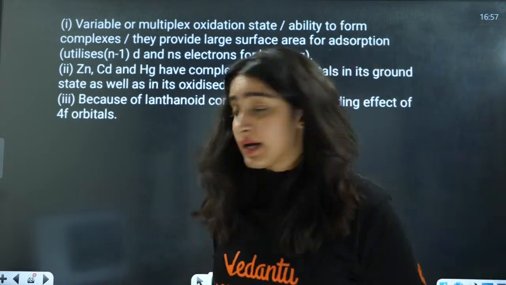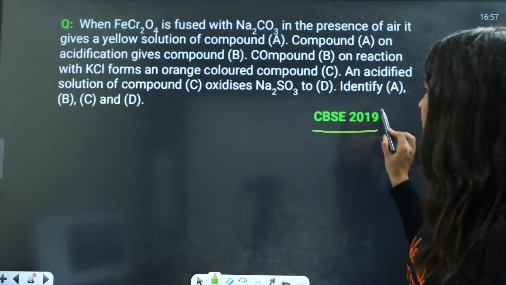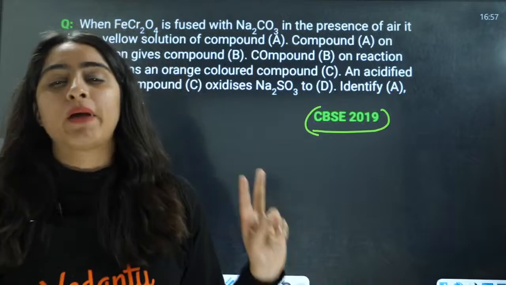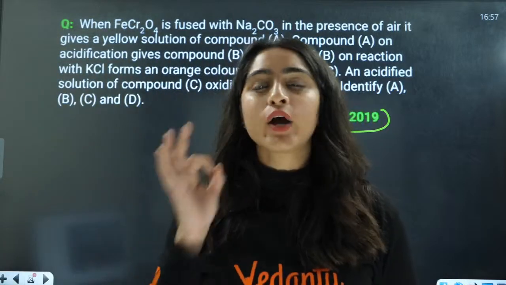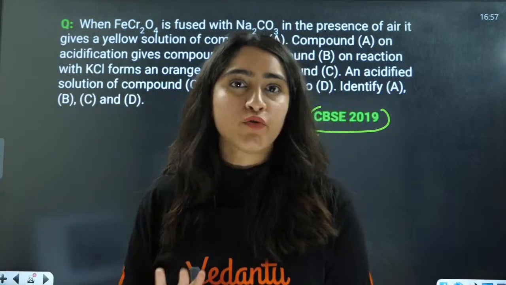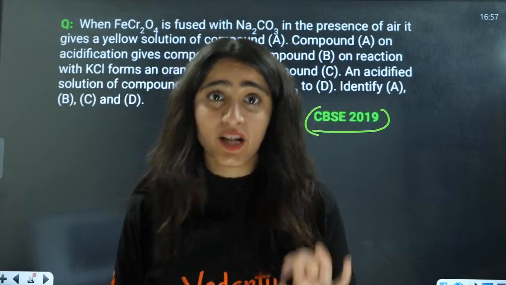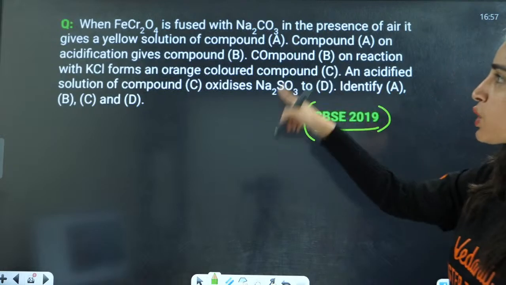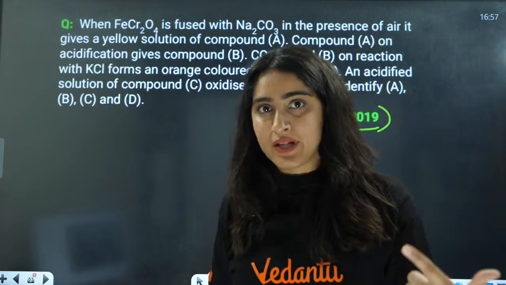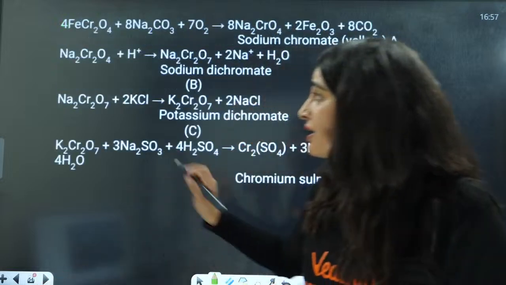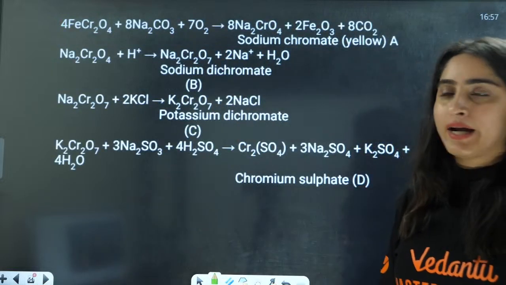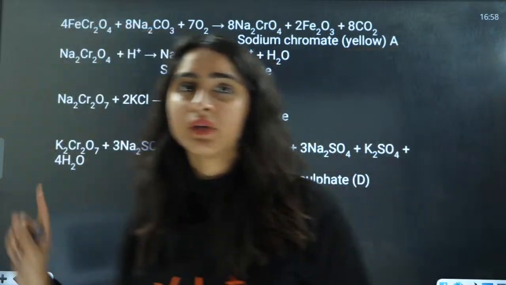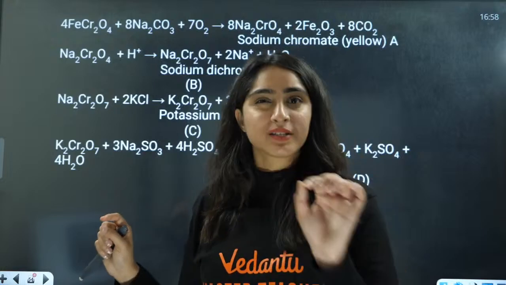Now, the next two questions are totally reaction based questions, from K2Cr2O7 and KMnO4. Both were asked in 2019, so I will tell you what kind of questions were asked. This was a question on K2Cr2O7, potassium dichromate, where they showed you 4 reactions that you had to identify, based on the colors. I would consider this a tough question.